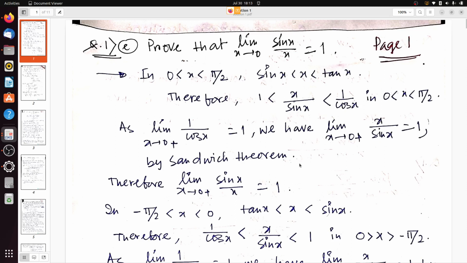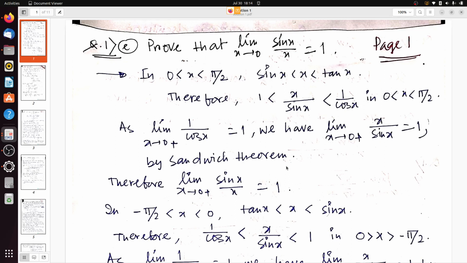Okay, so without a delay, let's proceed to solve the first question. The first question is to determine the limit of the function limit x tends to 0 of sin x by x. Here we will determine the right hand limit as well as the left hand limit. So prove that limit x tends to 0 of sin x by x equals 1.